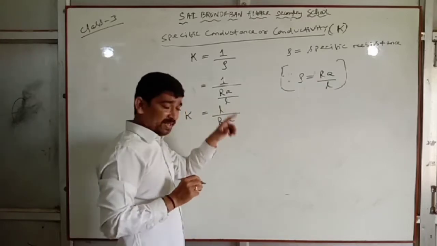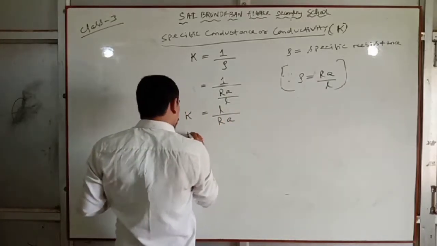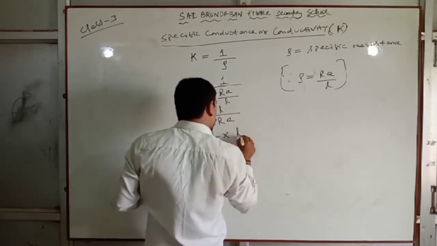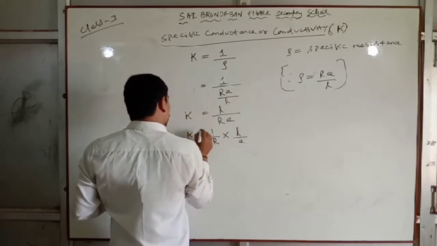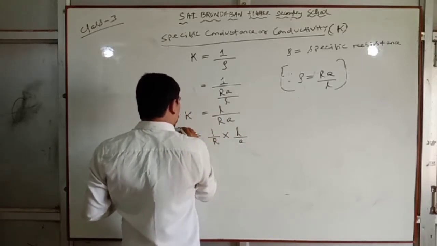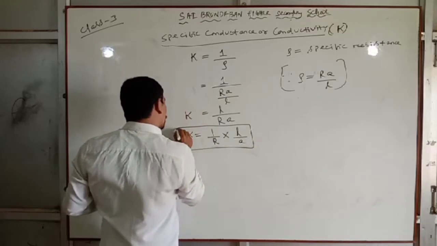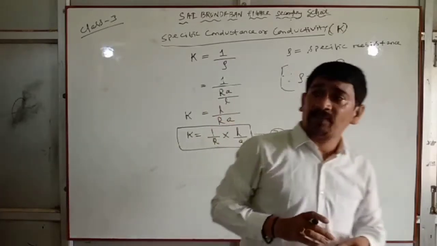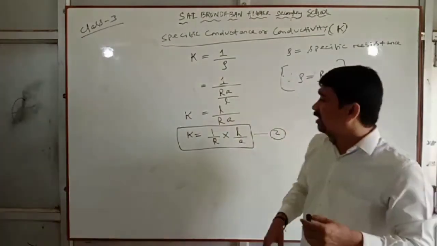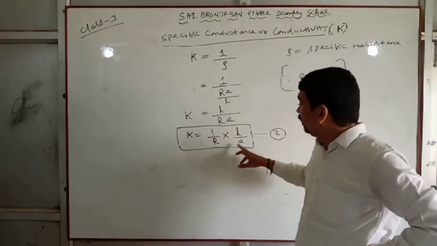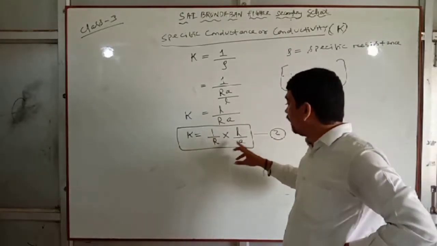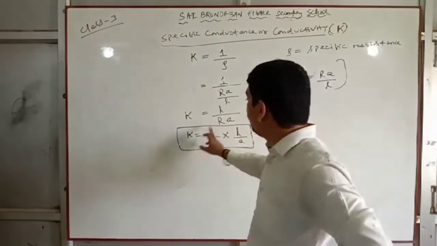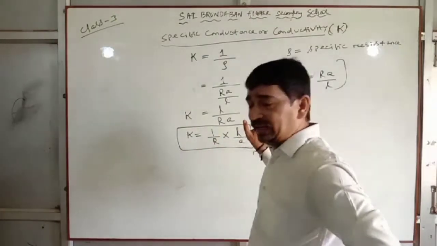So we can write kappa equal to 1 by R into L by A. This is the mathematical formula. You must remember this formula. Based on this formula we can solve problems, and in council exams problems also come based on this formula. Kappa equal to 1 by R into L by A. Clear?